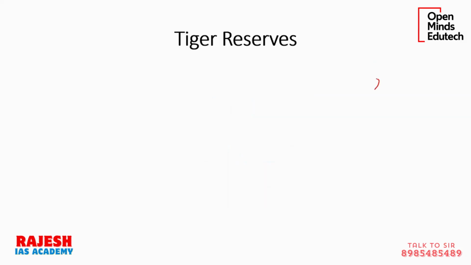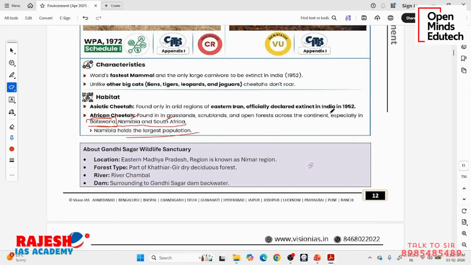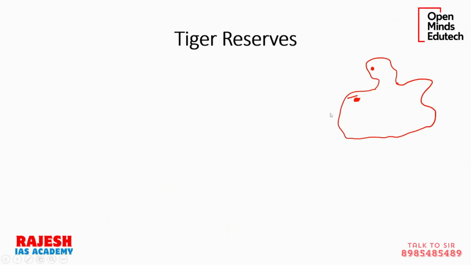So just roughly drawing, I don't have a map here. If this is roughly the Madhya Pradesh state, Kuno National Park will be here somewhere. Another proposal is being made to introduce cheetahs in another place called Gandhi Wildlife Sanctuary. It is here, Gandhi Sagar. This Gandhi Sagar is here, and this is Kuno National Park. This is the Madhya Pradesh map.